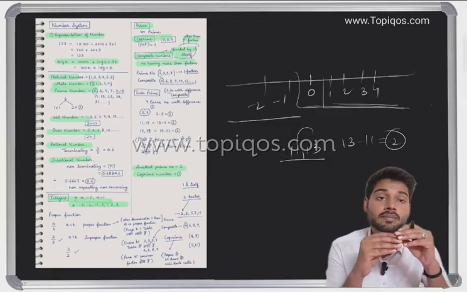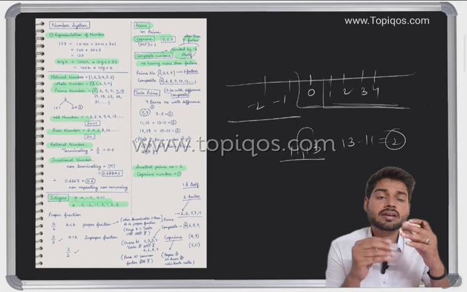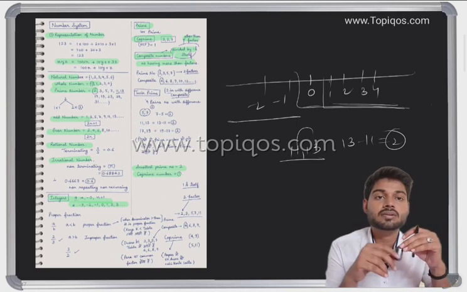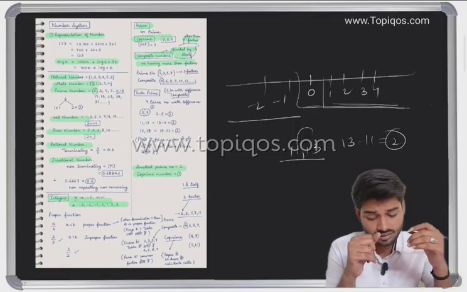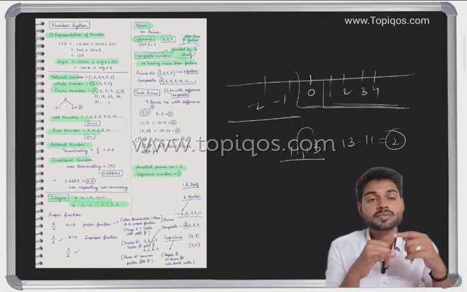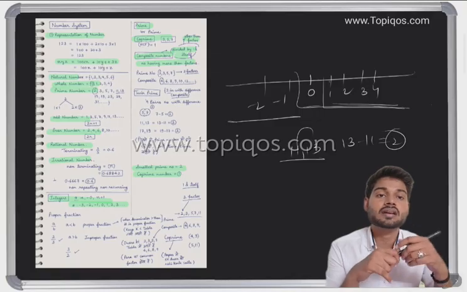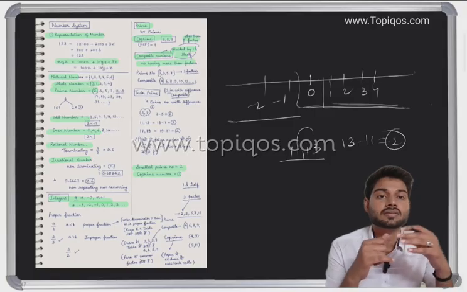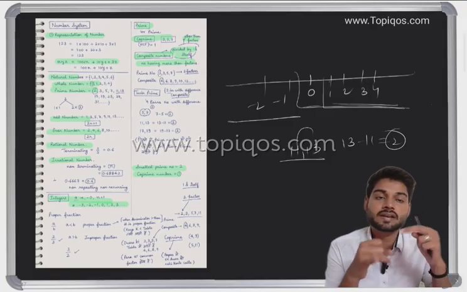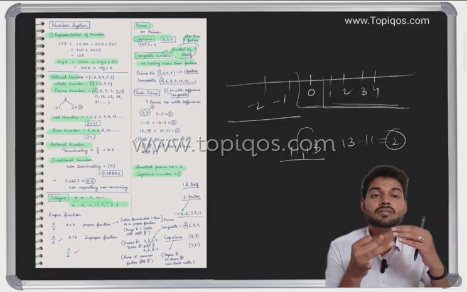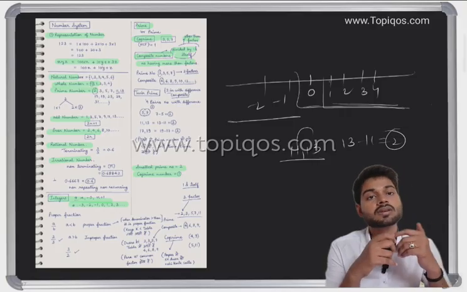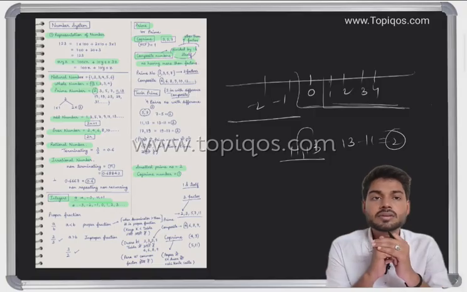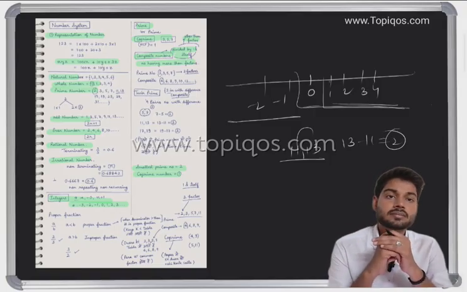Then we have understood about co-prime numbers, which are numbers that have no common factor to divide each other. Then we also studied composite numbers. If any number has two factors, it is a prime number. If it has more than two factors, it is known as a composite number. So we have understood some basic concepts related to numbers in number systems.